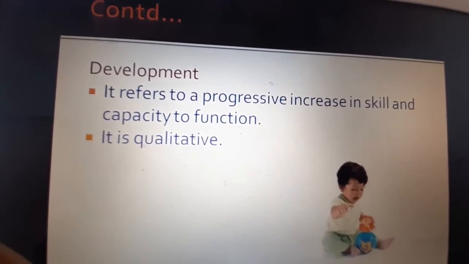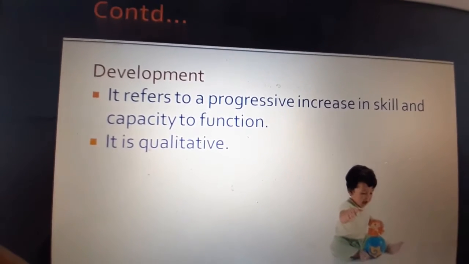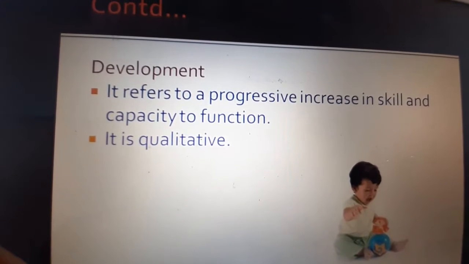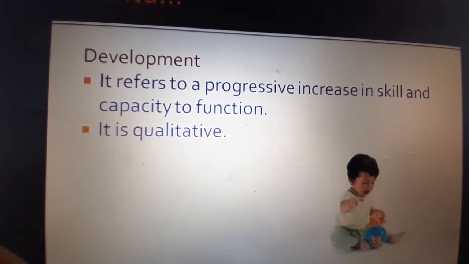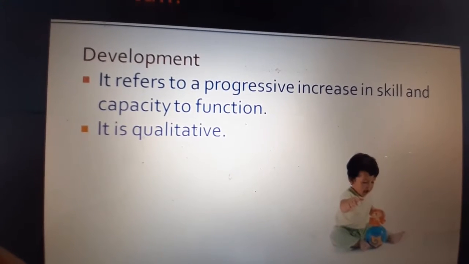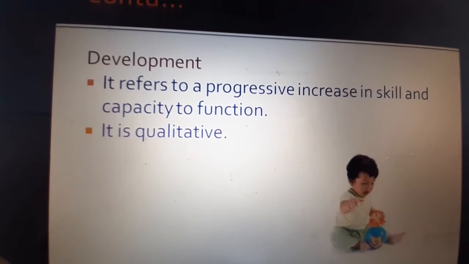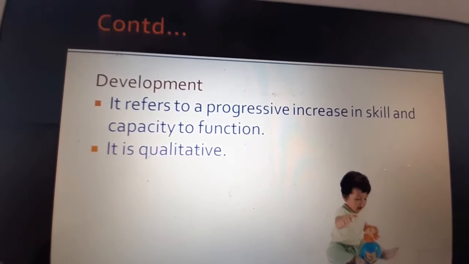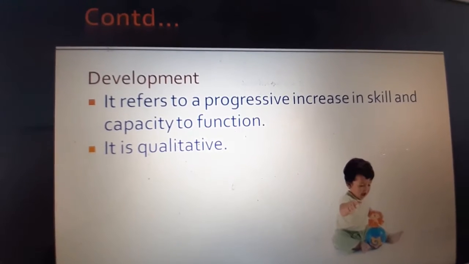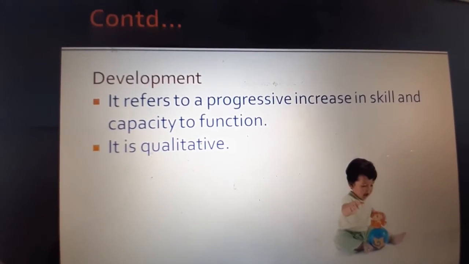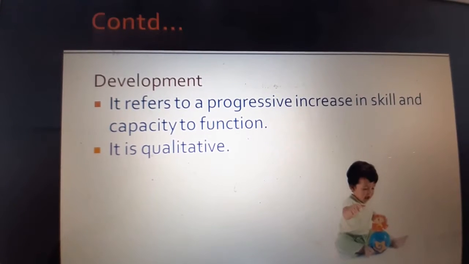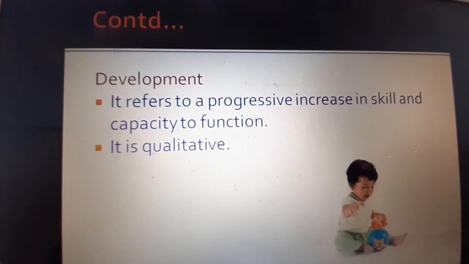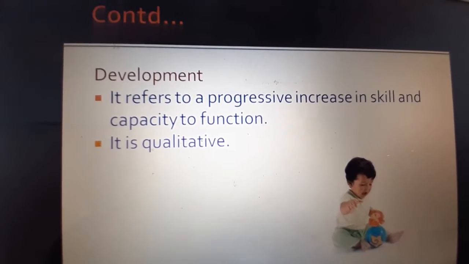Whereas development is not like that. This refers to the progressive increase in skill and capacity to function, and it is more qualitative. For example, what is progressive increase in skill and capacity to function? Initially, when the child is 4 or 5 months, the child starts to hold a rattle, holds on to something which is given. But later, as the child develops and grows, there is a progressive increase in the skill.